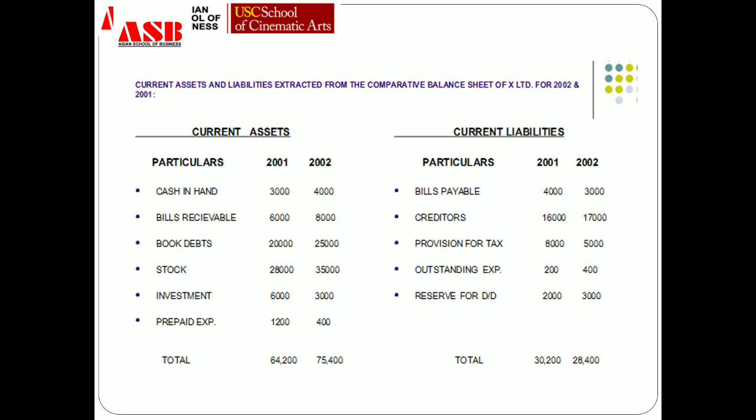The same thing we can see with the help of one small example. Here are the values for the current year and the previous year. Means current asset and current liabilities are given for the year 2001 and 2002. If data is given in the form of years, so the earlier year is the previous year and the later year is your current year. It means 2001 is your previous year and 2002 is your current year.